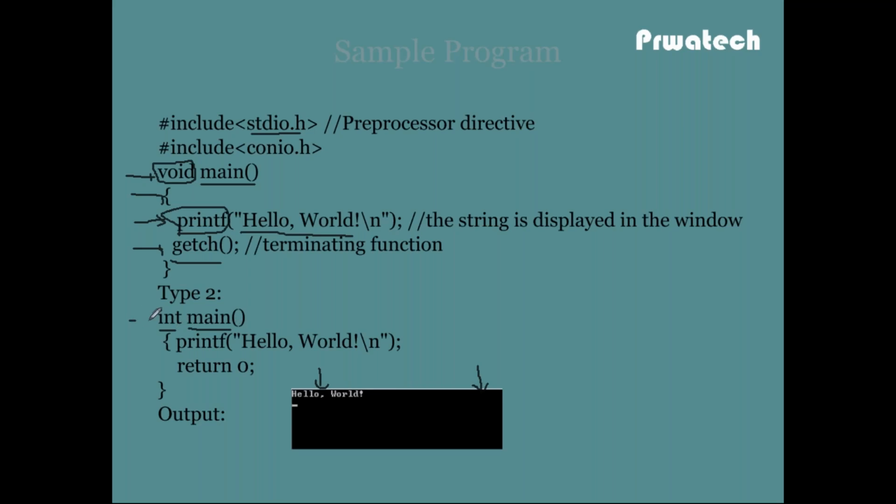So execution starts from the main, then comes to the curly braces. The printf is the output statement, whereas scanf is the input statement. Printf is the output statement, so hello is displayed on the console window. It is the return type. So it returns some value.